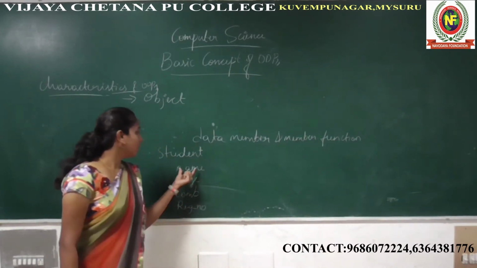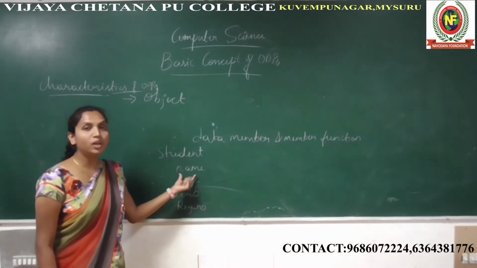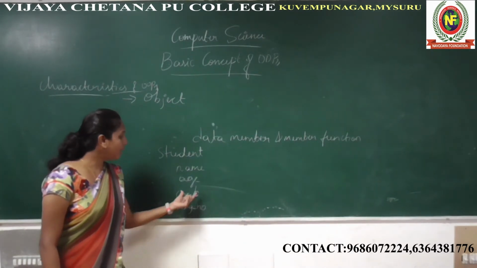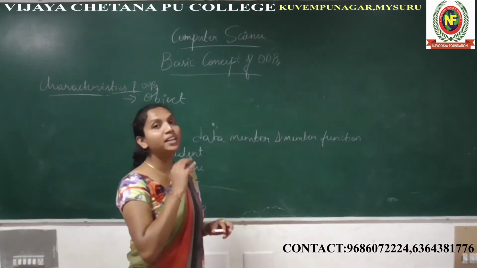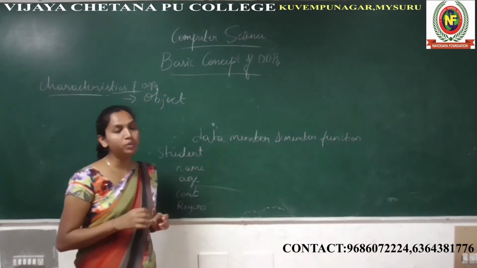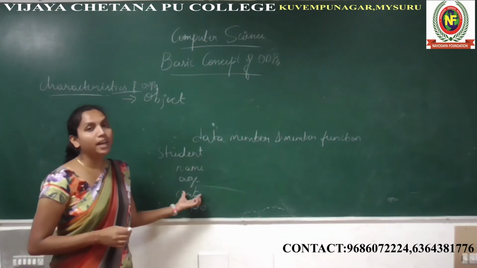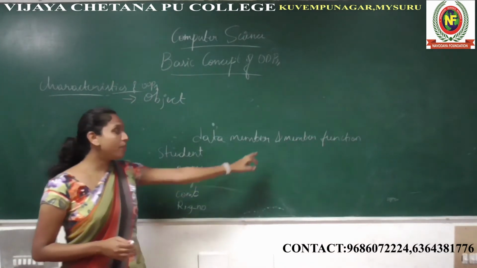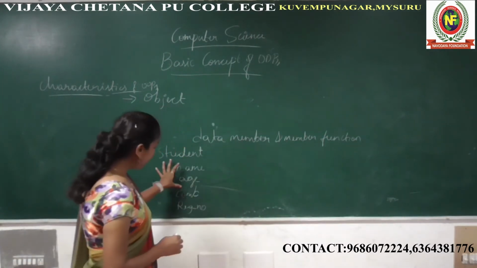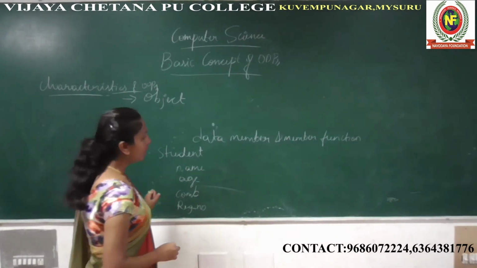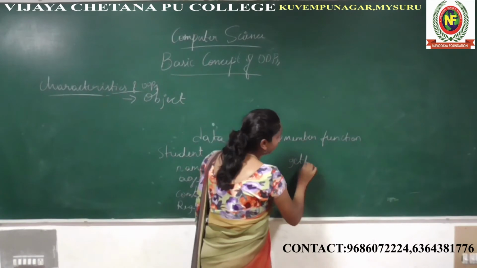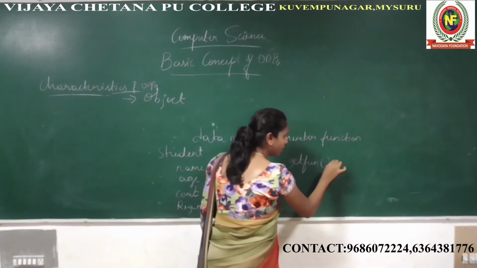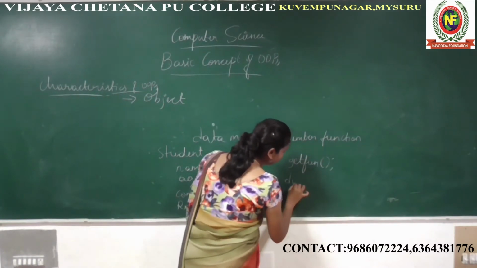So here, what are the data members? Name, age, combination, register number, which means the variables we declare in the program or object are called data members. Then what is the member function? We have some functions, such as the get function and the display function.